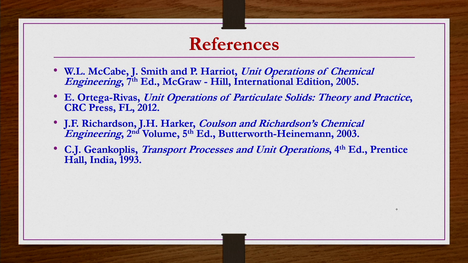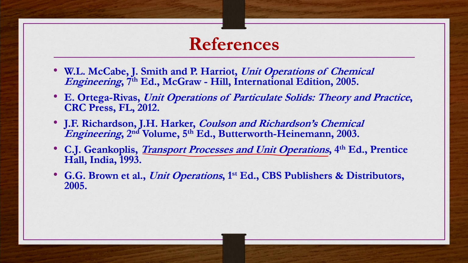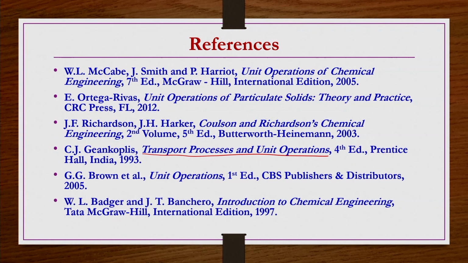But the problems discussed in this lecture are taken from Transport Processes and Unit Operations by Geankoplis, Unit Operations by Brown et al., and Introduction to Chemical Engineering by Badger and Banchero, also good reference books for the motion of particles through fluids, especially single and hindered settling.